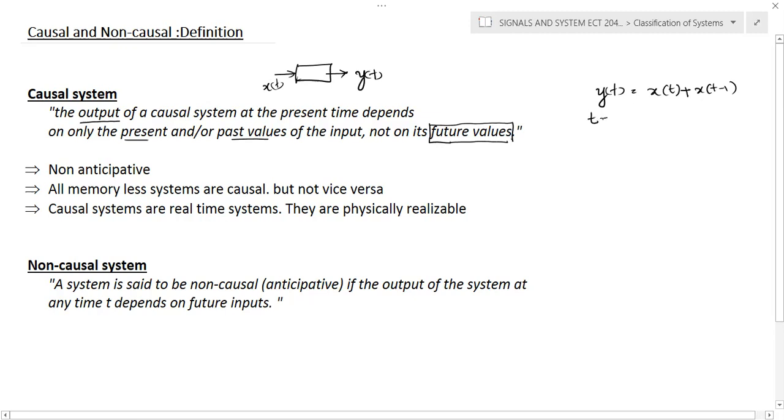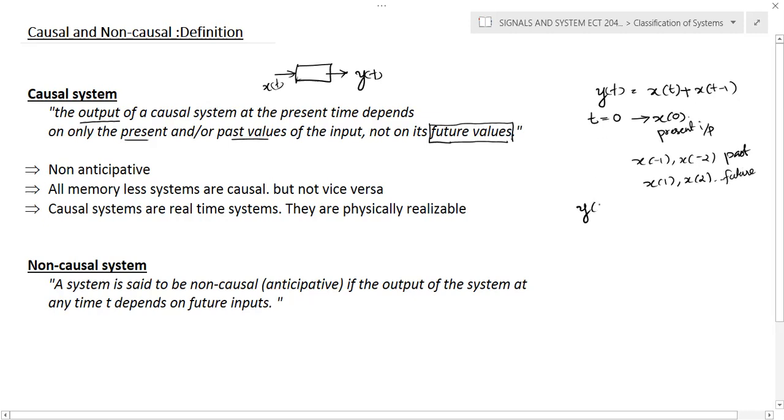If you evaluate the output at t is equal to 0, the present input will be x of 0. And this will be the present input, and x of minus 1, x of minus 2, etc. will be the past inputs, and x of 1, x of 2, etc. will be the future inputs with respect to t is equal to 0.